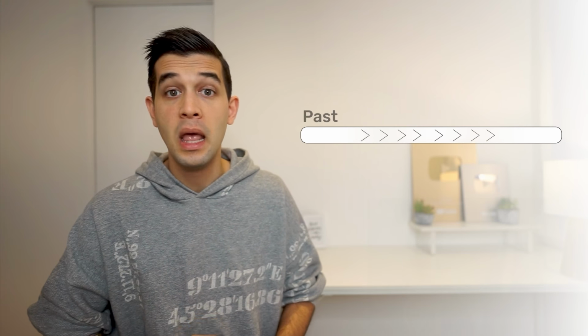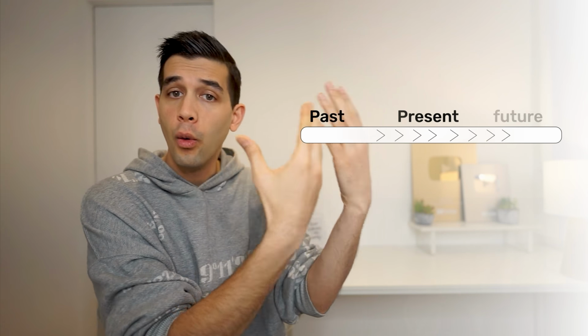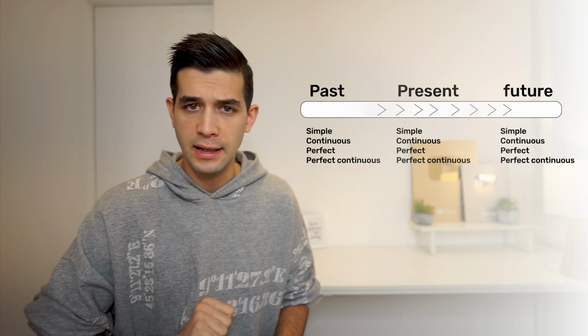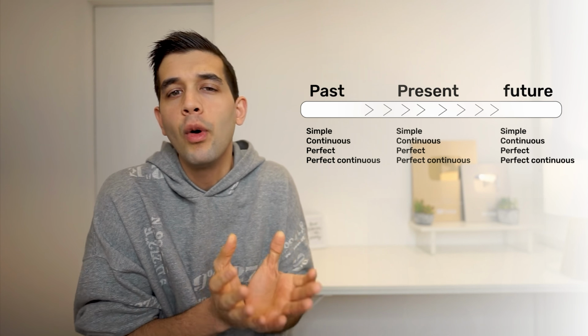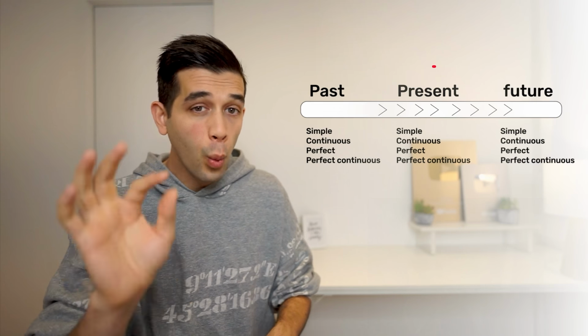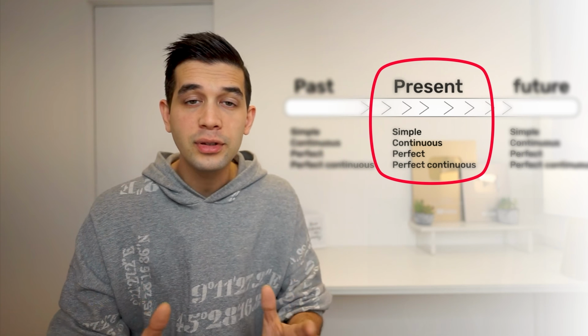In English, tenses help us talk about when something happened. Past, present, or the future. For each of these 3 times, we have 4 different tenses. That is a total of 12 tenses. But in this lesson, we're going to focus on the present tenses.